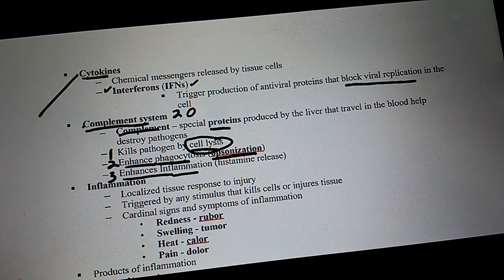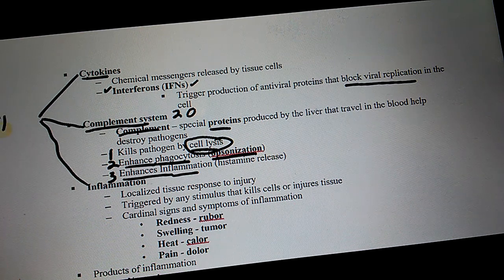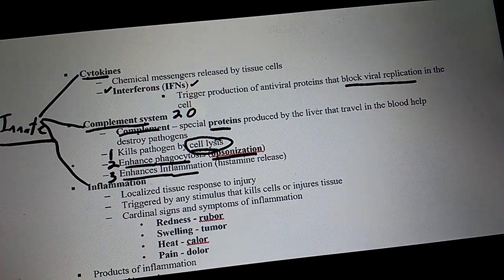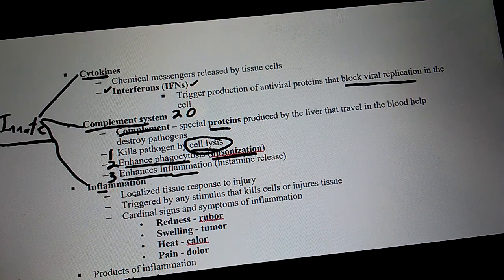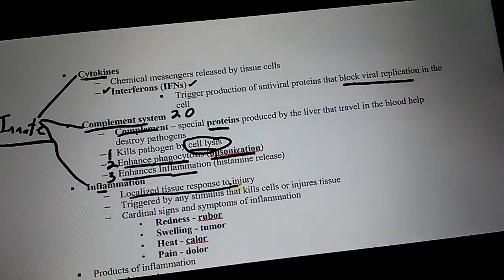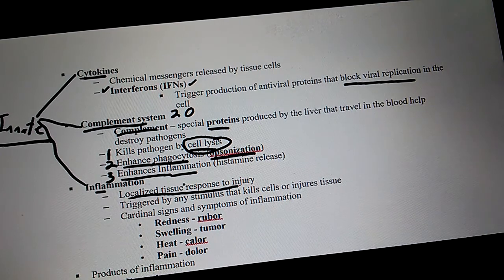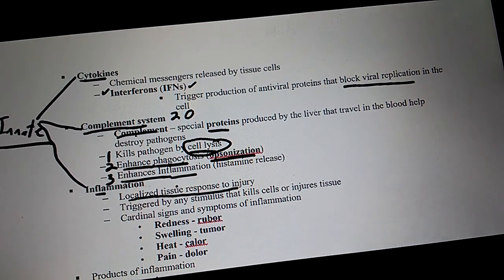Here's a good question: are cytokines, complement, and inflammation all part of innate or adaptive immunity? Innate. They're all part of innate. Inflammation is a localized tissue response to injury. True or false? True. What do we call a localized tissue response to injury? Inflammation.